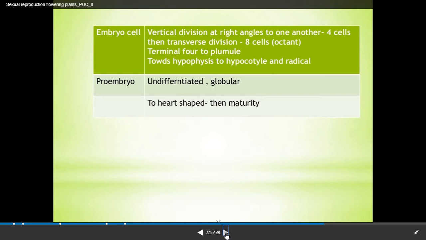In the embryo, vertical divisions at right angles to one another form 4 cells. Then again a transverse division leads to the octant, 8 cells. Then the terminal 4 cells are arranged to form the plumule, and towards the hypophysis, the hypocotyl and radicle. The proembryo is considered undifferentiated, then the globular stage comes, then the heart shape, and finally the mature embryo is formed.